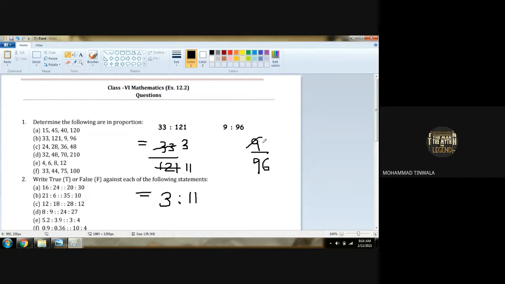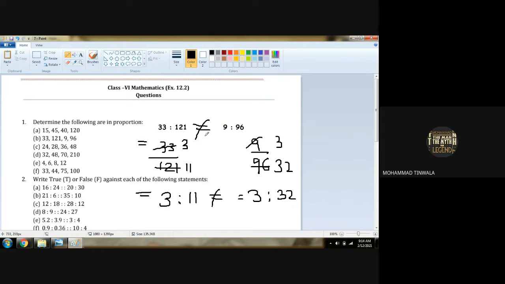Now here 3 threes are 9, 3 32s are 96. So you got 3 is to 32. Now are they equal between both the ratios? Not equal. So these four terms are not in proportion because these two ratios are not equal.